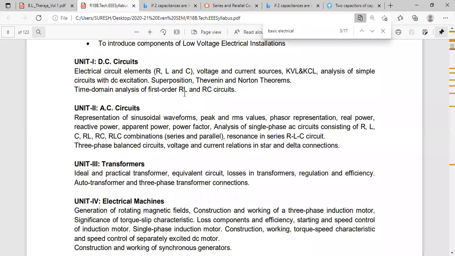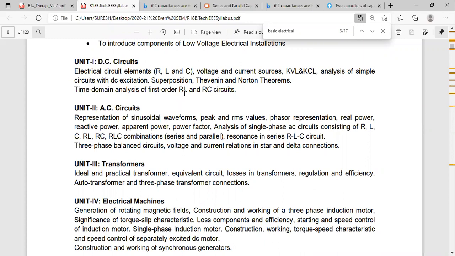L by R. Tau is equal to L by R. In the exam, sometimes they'll ask the formula. Sometimes they'll give L value and R value and ask to calculate time constant, tau. You know the formula, L by R. Substitute L value and R value, and we'll get time constant in seconds. Time constant unit is seconds.